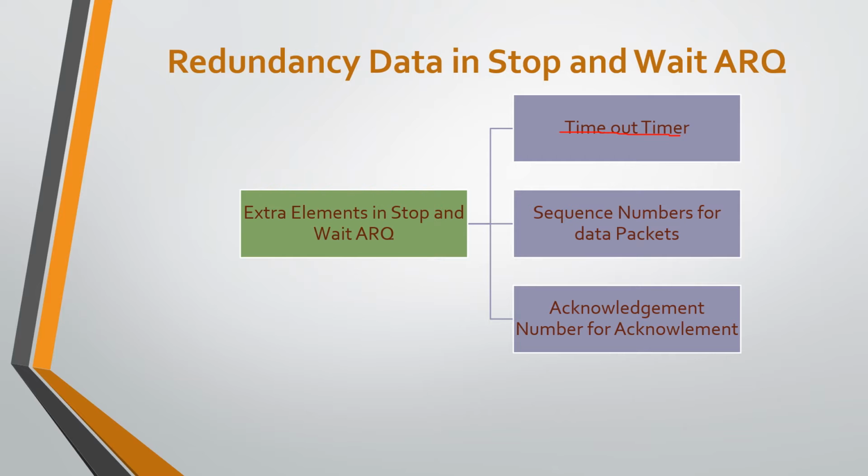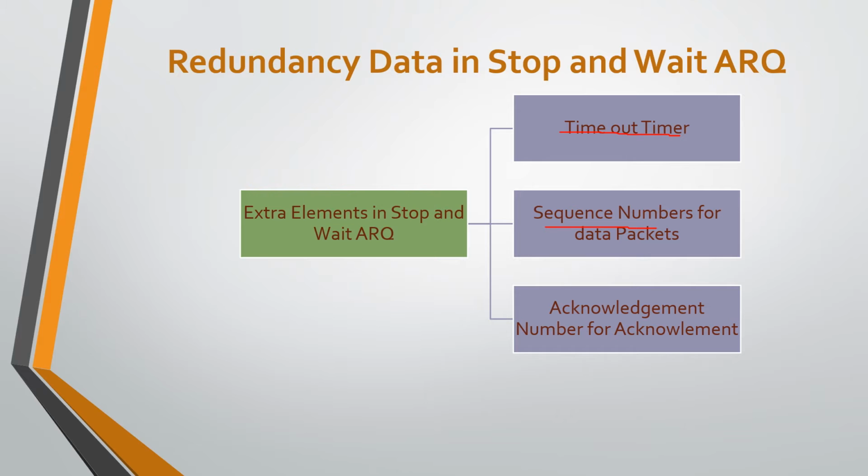Then the second extra element added is the sequence number for the data packet which is transmitted from sender to receiver. If the frame is lost, it becomes more difficult to handle. When the receiver receives any frame, it may be original, duplicate or a frame out of order. Then the receiver needs a mechanism to identify this. The mechanism is to number the frame, means a sequence number for that frame.